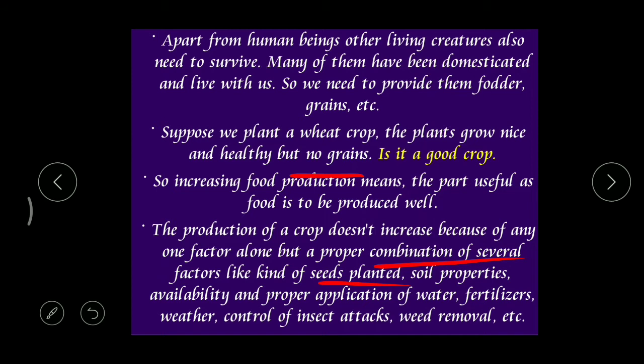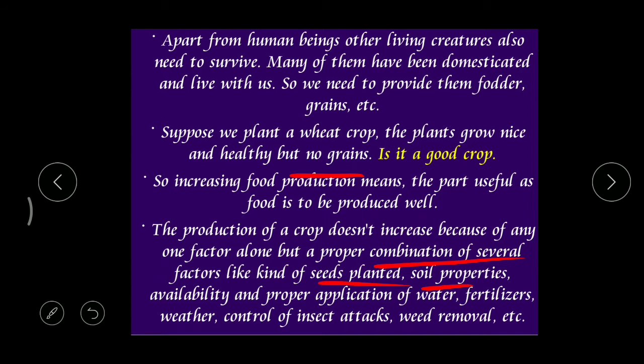And what's the next one? Soil properties. Soil properties means the soil condition should be good. When the soil is rich in minerals, then only we can get a good production from that soil. Then availability and proper application of water. What's the next one? Irrigation.